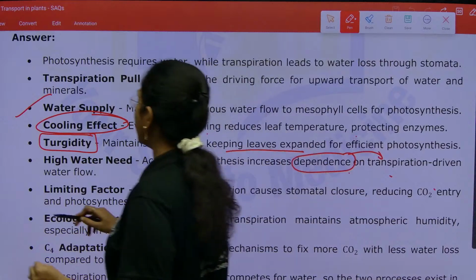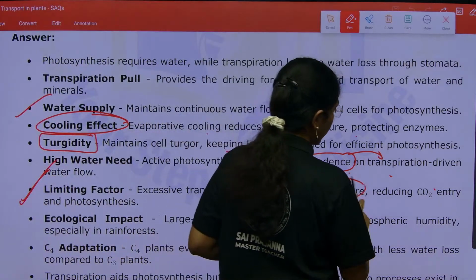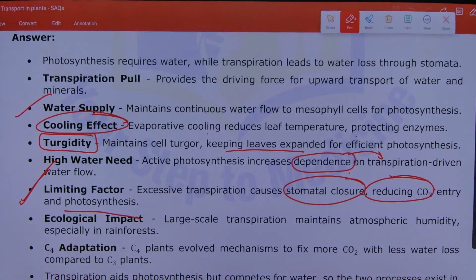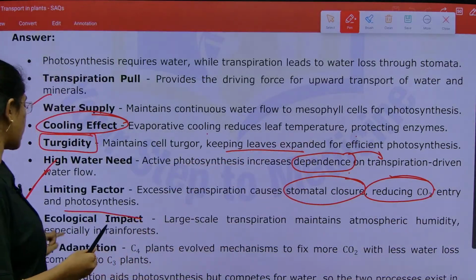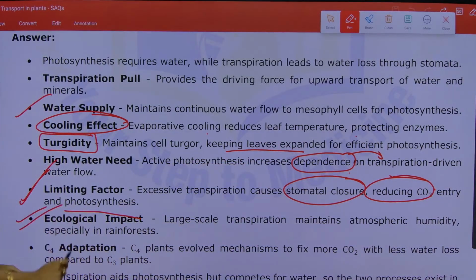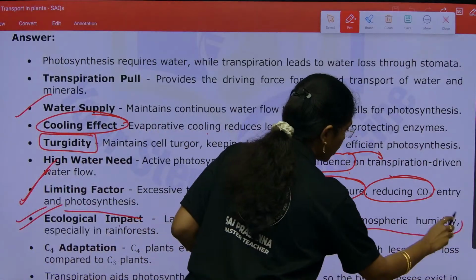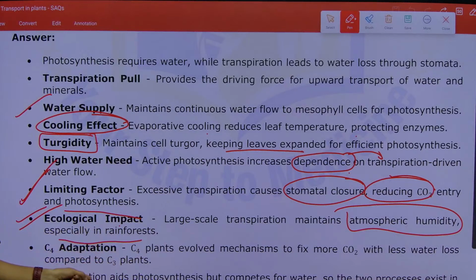Third is the limiting factor. Excessive transpiration will cause stomatal closure, reducing carbon dioxide entry and photosynthesis. Next is ecological impact. Large scale transpiration will maintain atmospheric humidity, especially in rainforests.